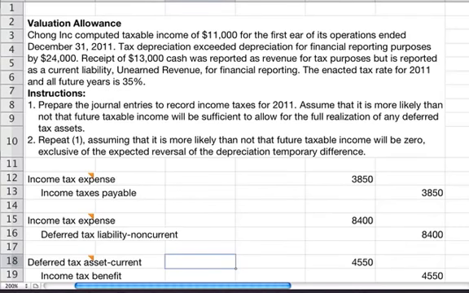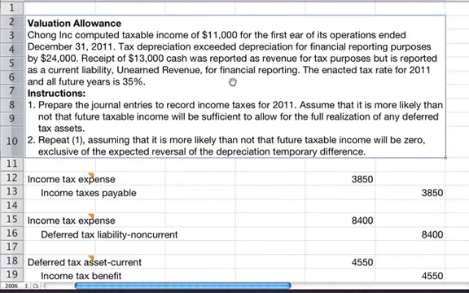Okay, this problem is about valuation allowance. So the problem says Chong Inc. computed taxable income of $11,000 for the first year of its operations ended December 31st, 2011. Tax depreciation exceeded depreciation for financial reporting purposes by $24,000.